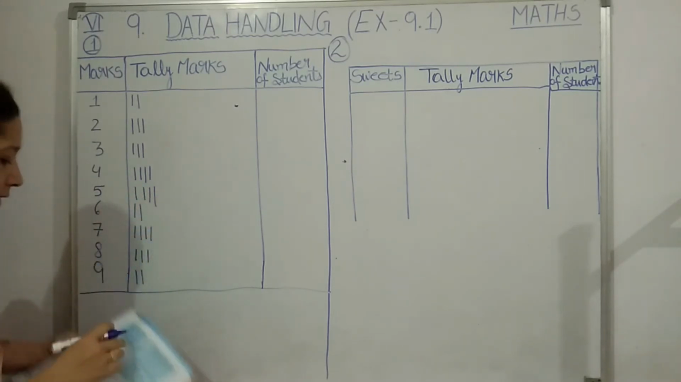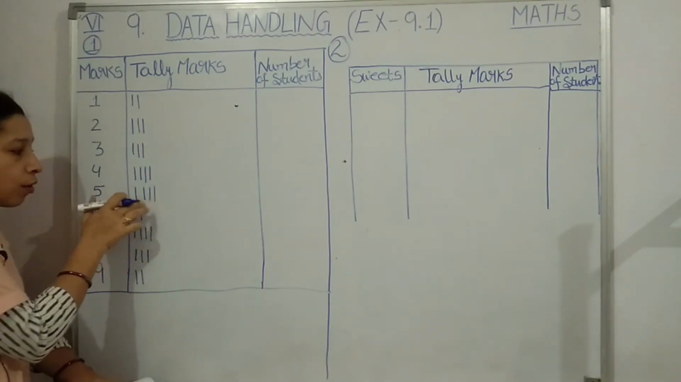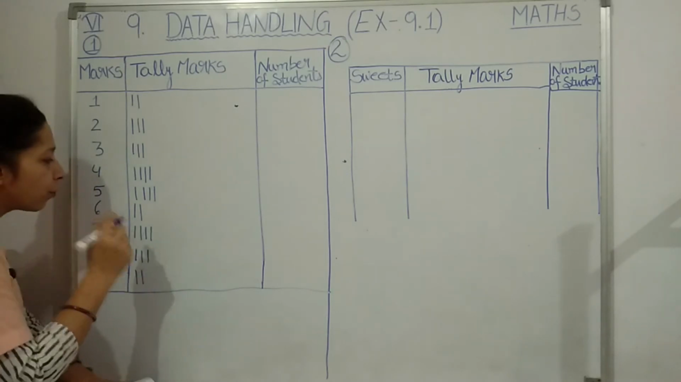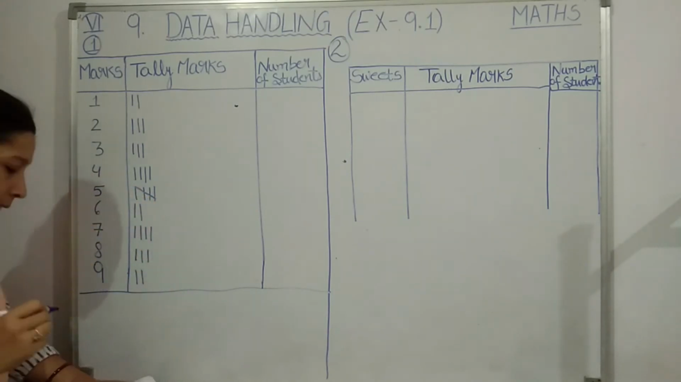5. Now students, the next mark again is 5, but you can see here now how many marks are there? 4 marks already you have put. Now for the 5th mark you are going to put one tally mark diagonally. Okay, then 8,